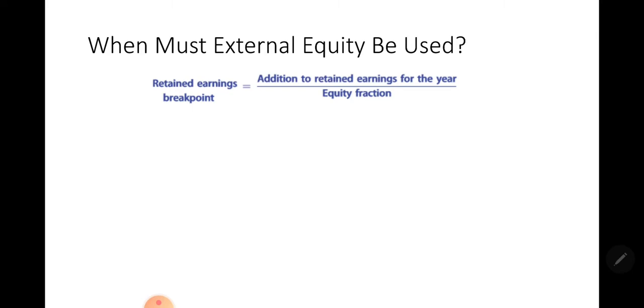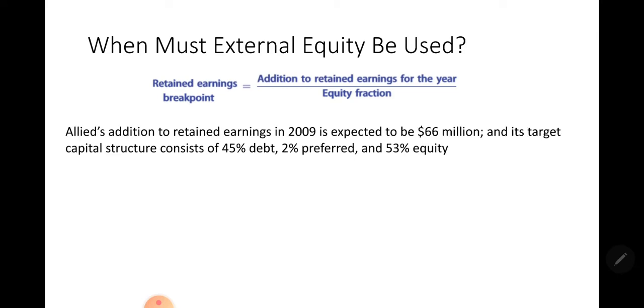First, they will try to cover their expenses from the retained earnings of the business. You can calculate the retained earnings break point. The formula is addition to retained earnings for the year divided by the equity fraction. So let's look at an example.